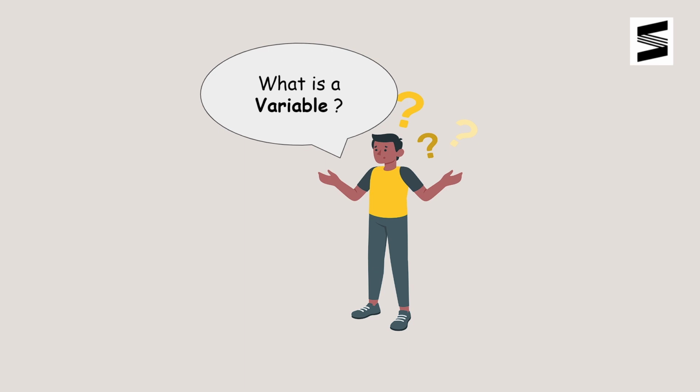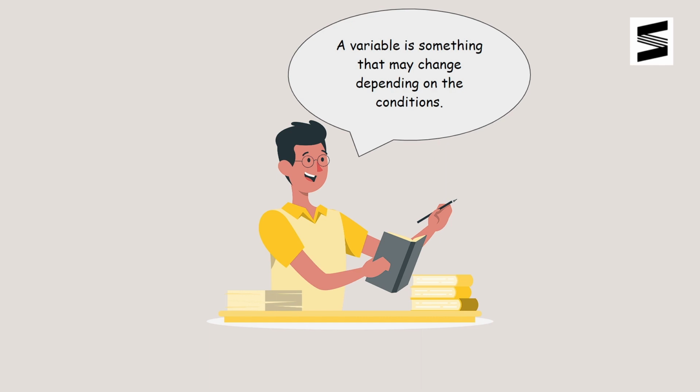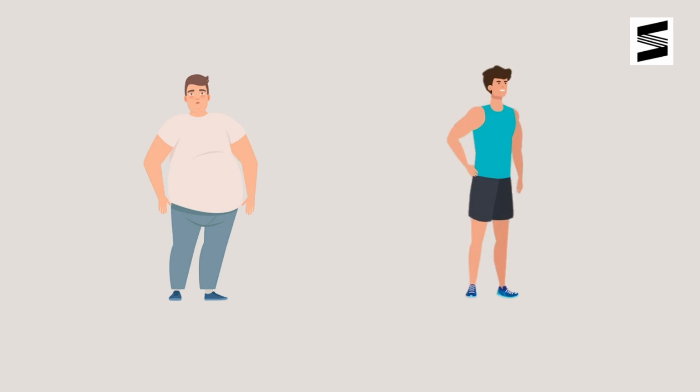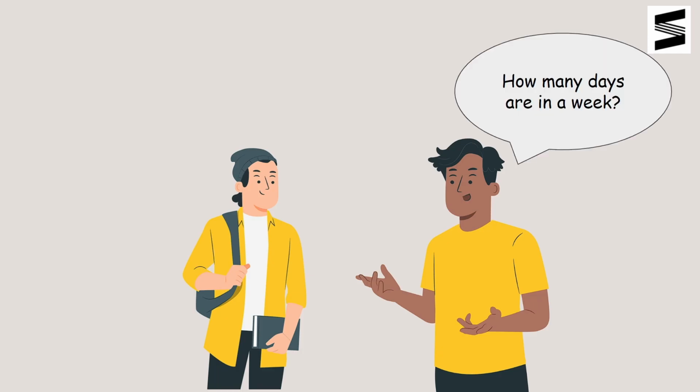So, what exactly is a variable? On a simple note, a variable is something that may change depending on the circumstances. For example, we can argue that weight is a variable, as our weight varies from time to time. But if I ask you how many days are in a week, then it is static, as the number of days in a week will not change.